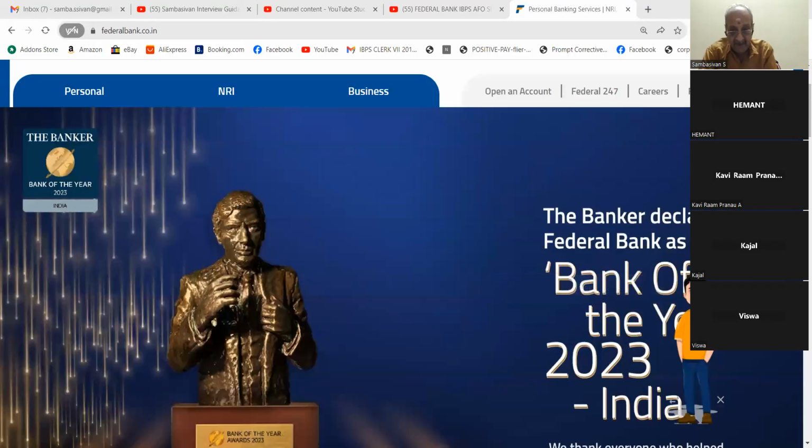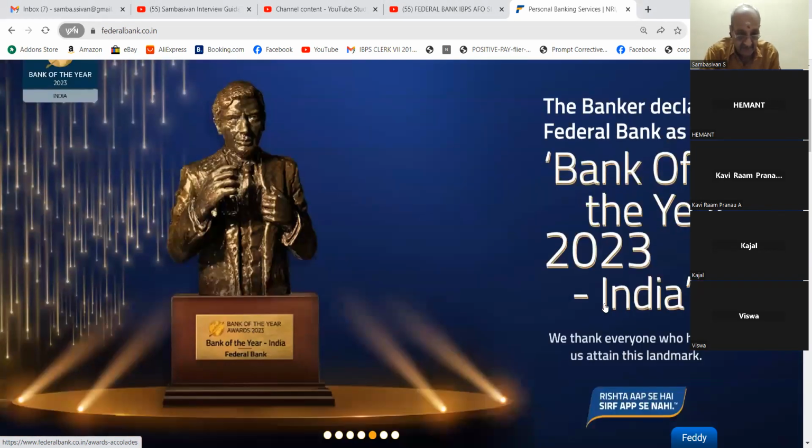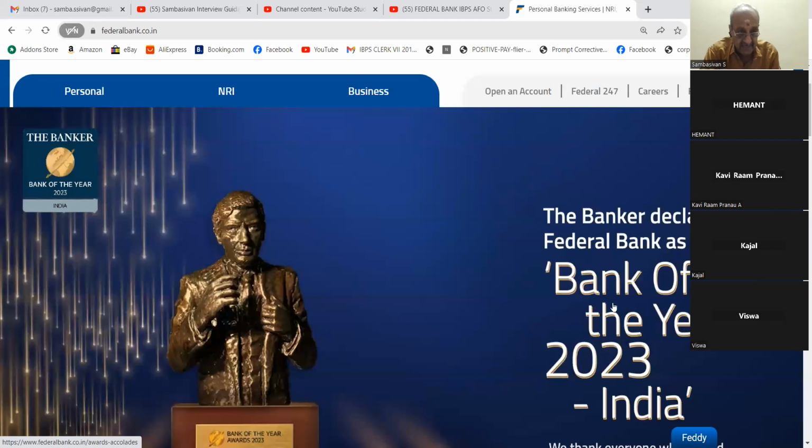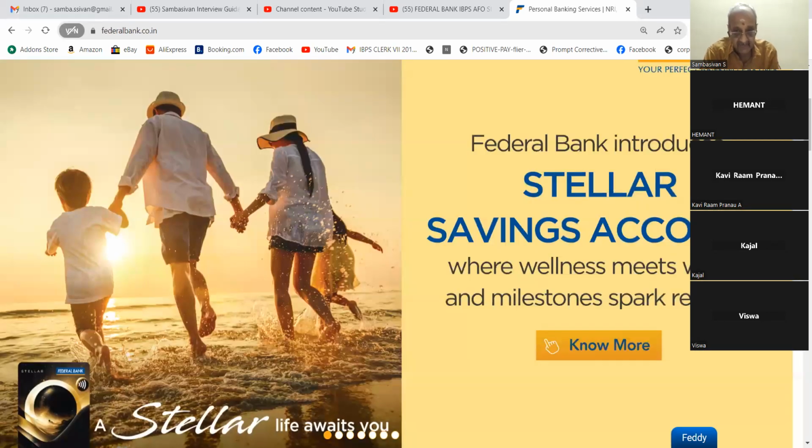See, The Banker declares the Federal Bank as the Banker of the Year 2023, India. I think The Banker is a magazine, it seems. Then another one, we will see what it is.